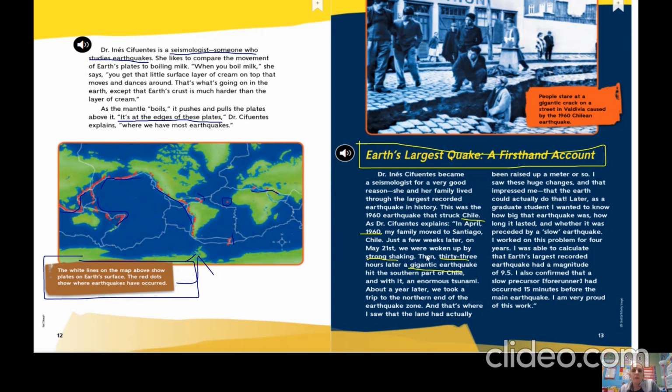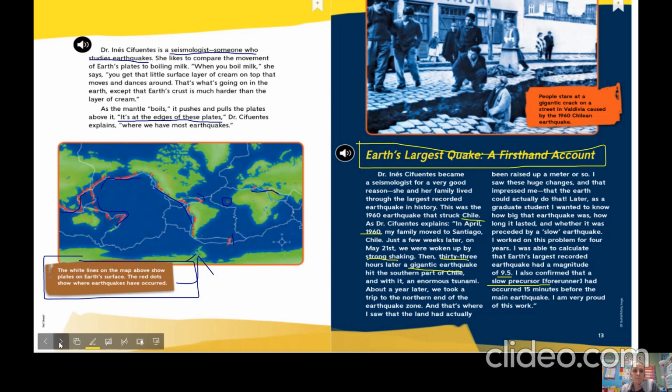And so living through that, she wanted to grow up to learn more about the earthquakes. And then she worked for several years, and she was actually able to figure out and calculate that it had a magnitude of 9.5, and that, yes, it did have a warning sign about 15 minutes before the main earthquake. Because she had lived through it, she grew up to want to learn more about it.